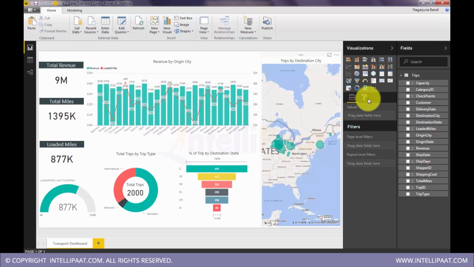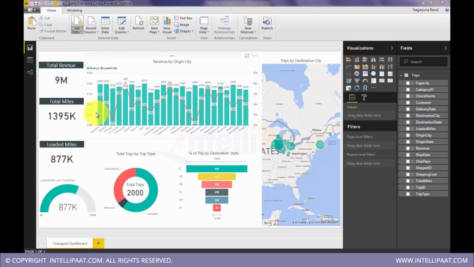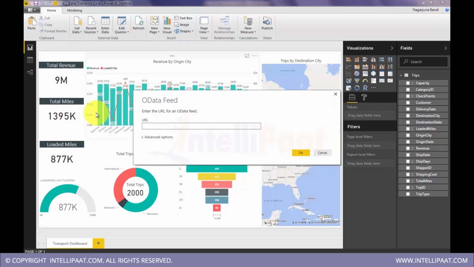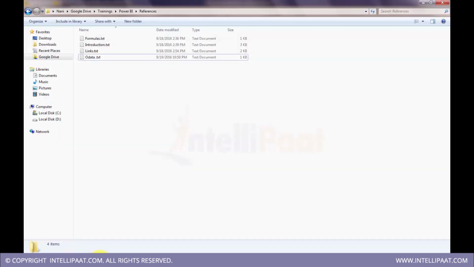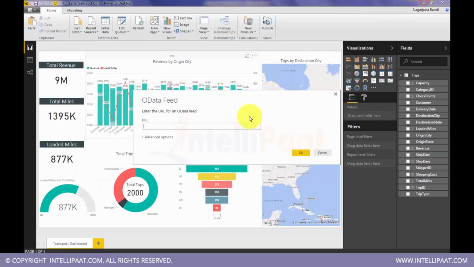We already have TRIPS data coming from the Excel source. Now I'll import two more data sets into this Power BI Desktop. The data sets would be coming from an Open Data Feed. This is a data feed hosted on the web.